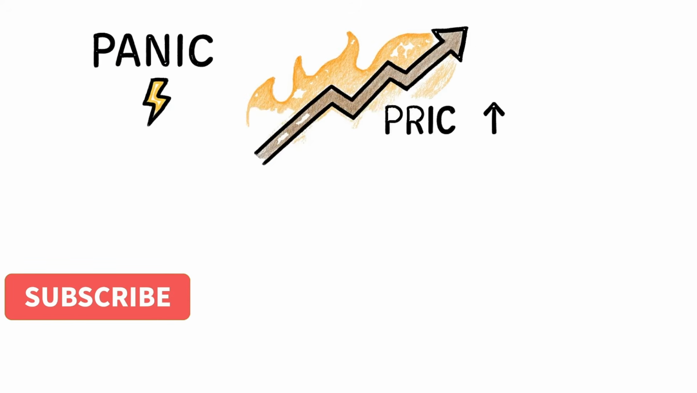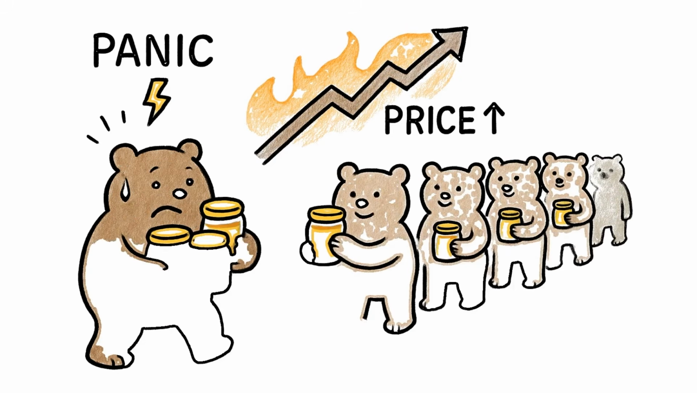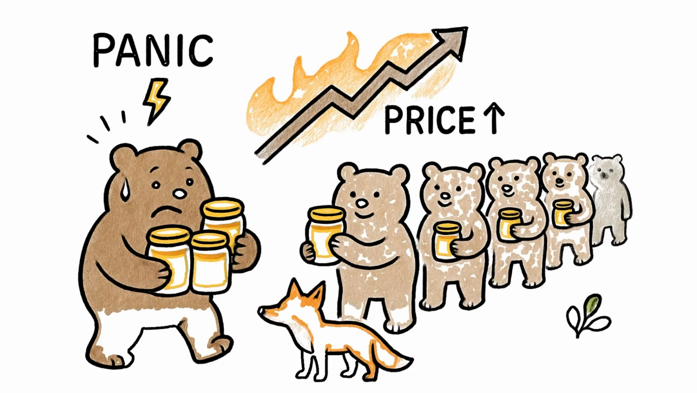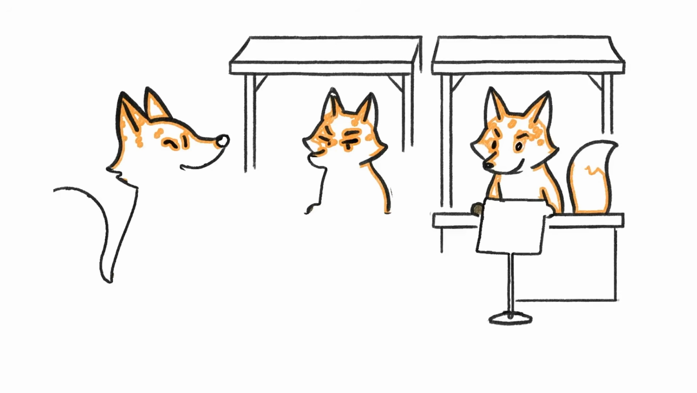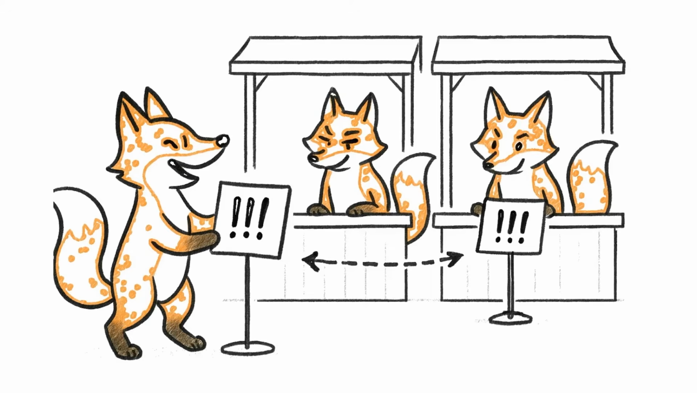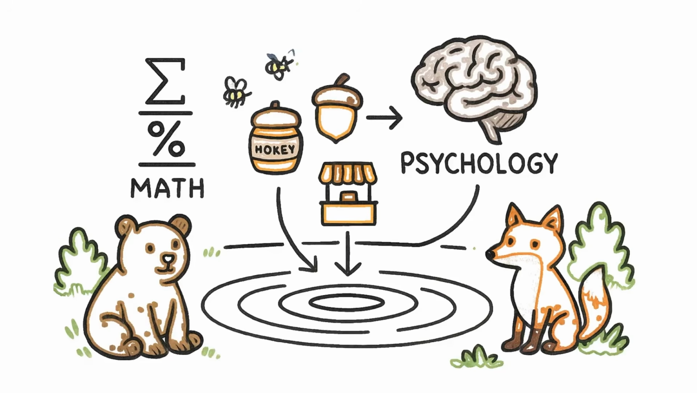Here's the most interesting part. Sometimes irrational choices spread like wildfire. One bear panic buys honey, others copy, and suddenly prices soar. Or one fox sets a silly price and all foxes follow. These ripples prove the forest economy isn't just math, it's psychology.